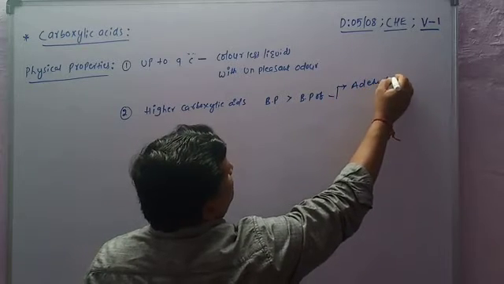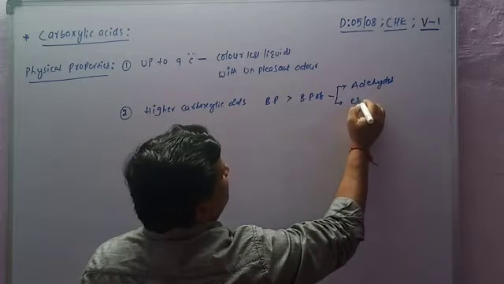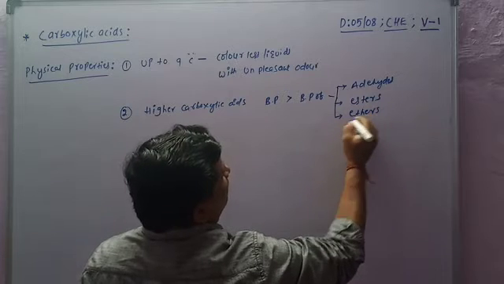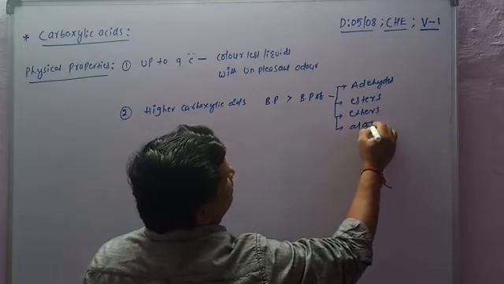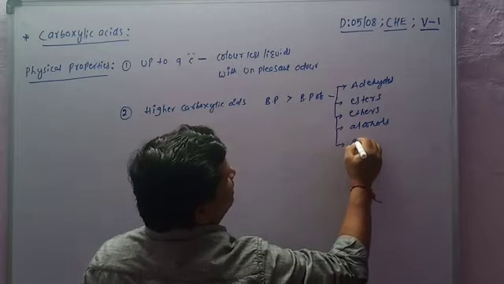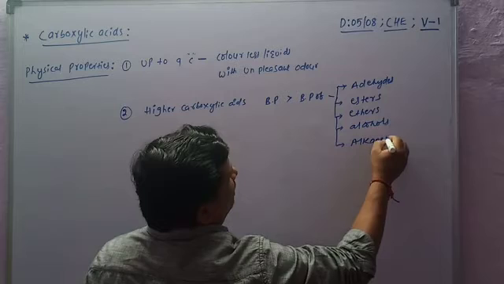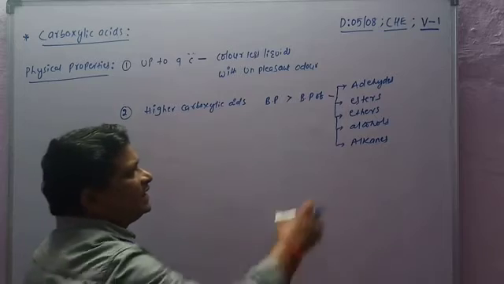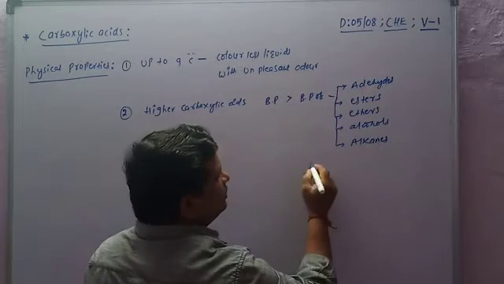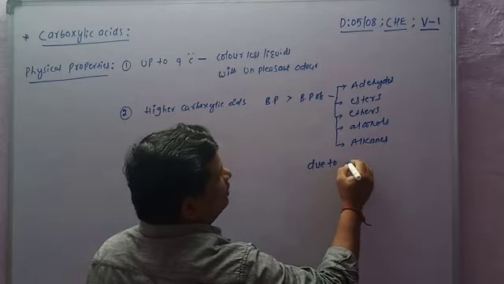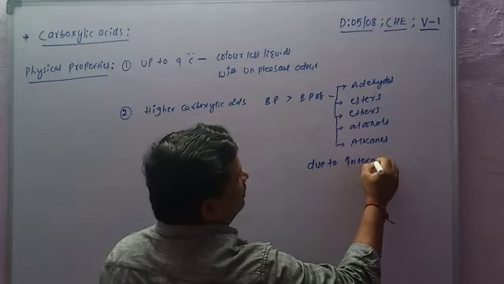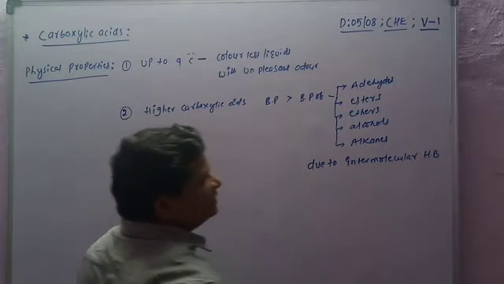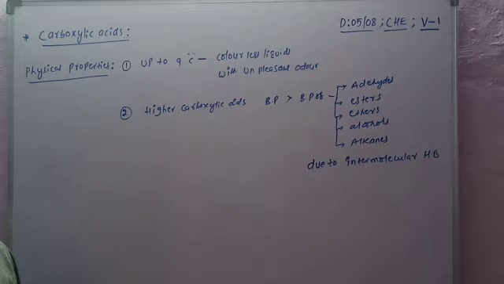What are aldehydes? Esters, ethers, alcohols, and alkanes. So why are the boiling points of carboxylic acids greater than all these compounds? Due to intermolecular hydrogen bonding. What is intermolecular hydrogen bonding?